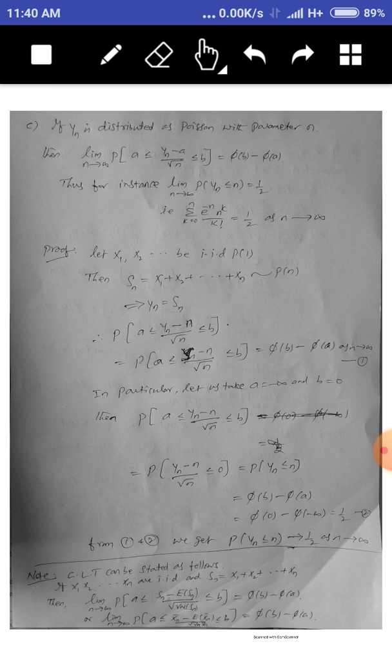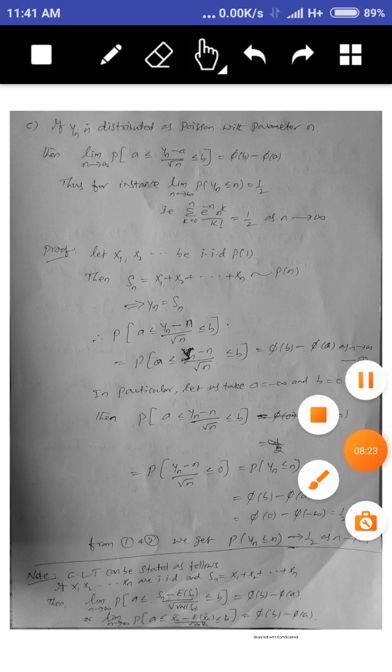That equals P of Yn is less than or equal to n, which is Φ(b) minus Φ(a). Φ of b is Φ(0), and a is minus infinity. So from minus infinity to 0 is nothing but 1 by 2, the value for the normal distribution. Therefore, the value of this is 1 by 2. So by using 1 and 2, probability Yn is less than or equal to n equals 1 by 2 as n tends to infinity. And so we prove the theorem.